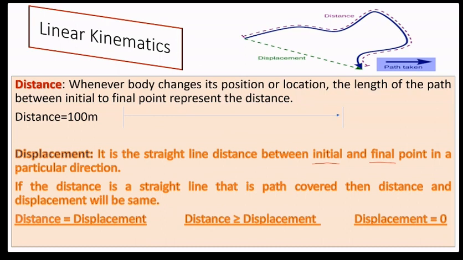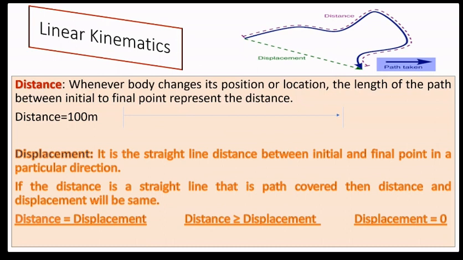You can see over here, the distance is the dotted line, and this is for displacement, initial to final. Okay, initial to final. Any question in this?